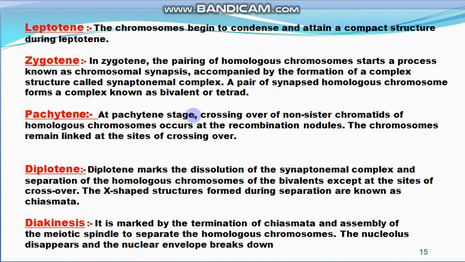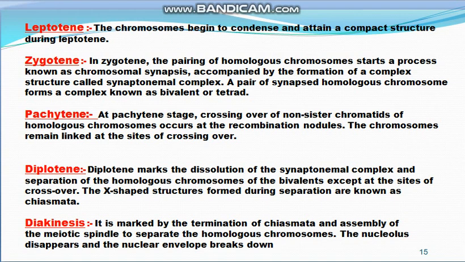In pachytene stage, crossing over of the non-sister chromatids of homologous chromosomes occurs at the recombination nodules, and the chromosomes remain linked at the sites of the crossing over. So this is a very important stage.